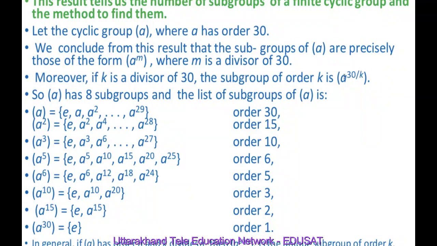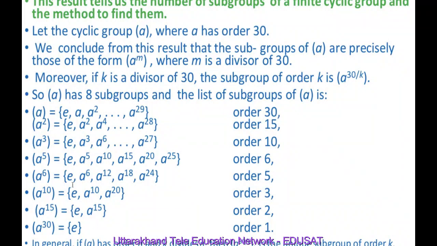And if k is 2, then it is a to the power 30 by 2, a raised to power 15. The cyclic group generated by a raised to power 15 is {e, a raised to power 15}. And if k is 30, then 30 upon 30 means 1, so it consists of the cyclic group generated by a raised to power 30, which is nothing but the identity element, and its order is 1.